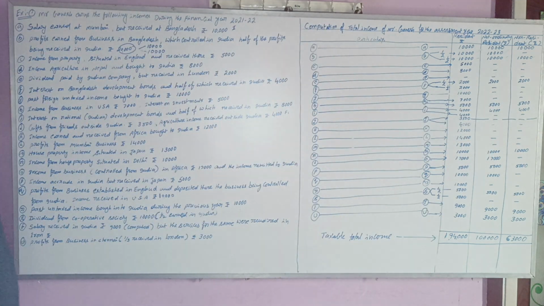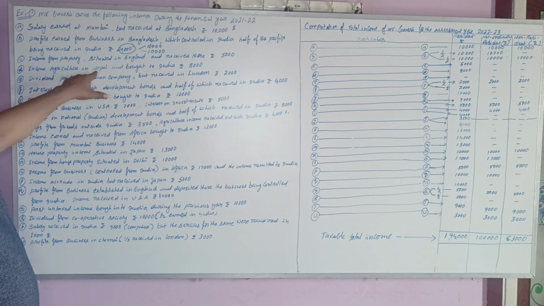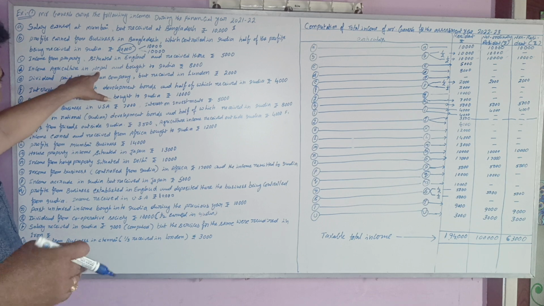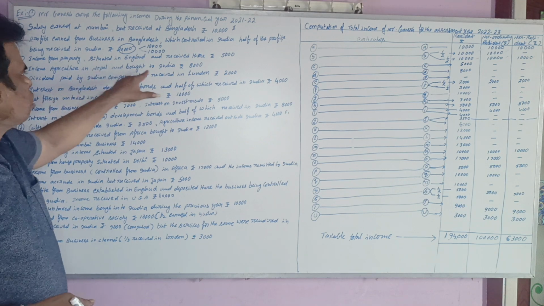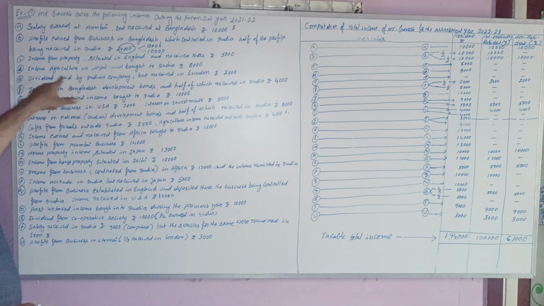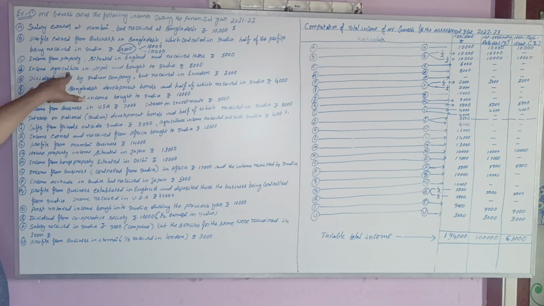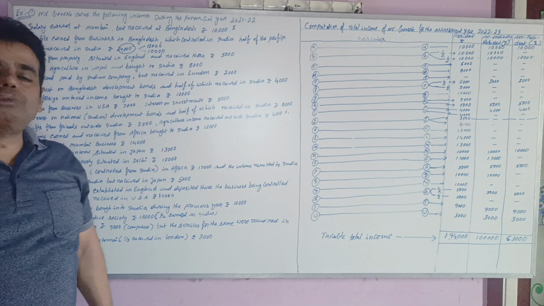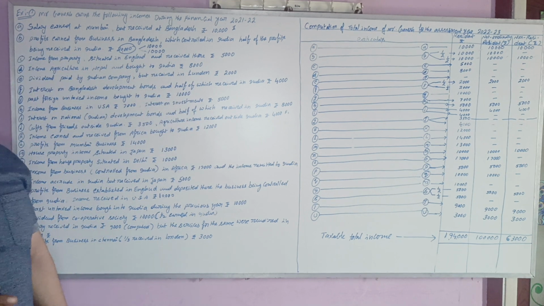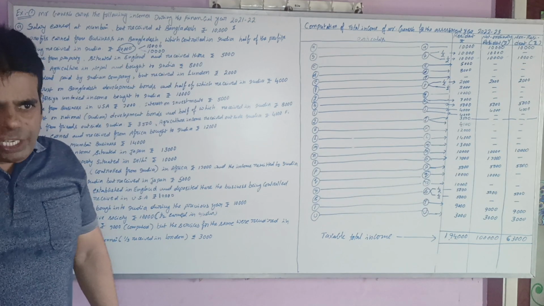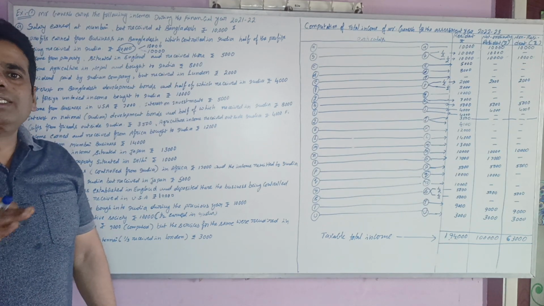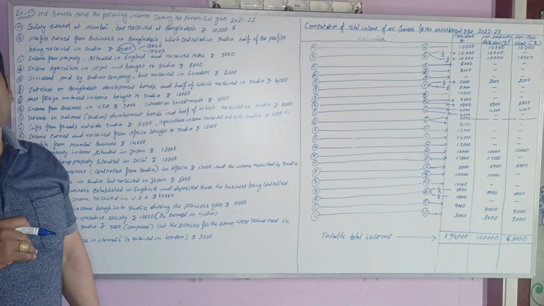Next, income from agriculture in Nepal and brought to India. So the income generated from agriculture in Nepal, that is 8,000. Income from agriculture in Nepal and brought into India, that is a very important point. Brought into India means it is not received in India.